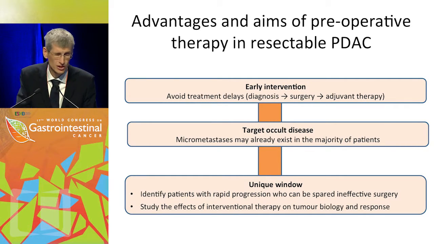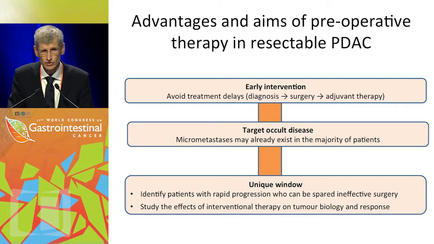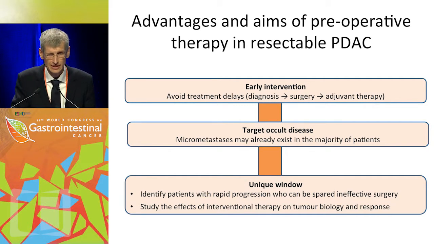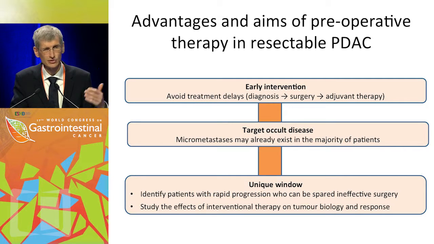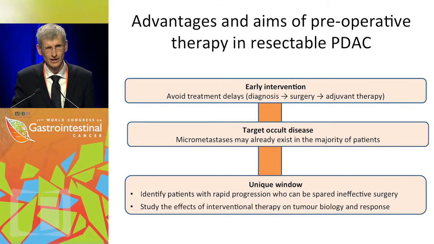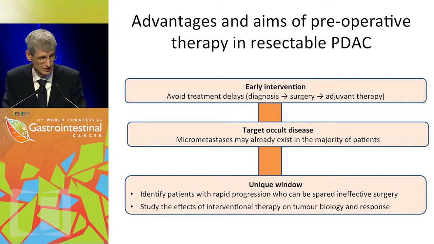And of course, we have a unique window, and you may view this as an advantage or a disadvantage. We could identify patients with rapid progression who can be spared ineffective surgery. And this is also a disadvantage, of course, when you treat a patient deemed resectable and during chemotherapy you see metastases. Of course, the patient could argue, well, if you would have resected the tumor, maybe I wouldn't have developed the metastases and I would have survived longer. We don't know that yet, but I believe strongly that patients developing metastases during a pre-operative neoadjuvant chemotherapy do have a very bad prognosis and should be spared ineffective surgery.